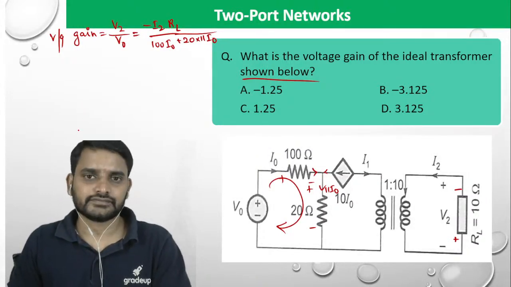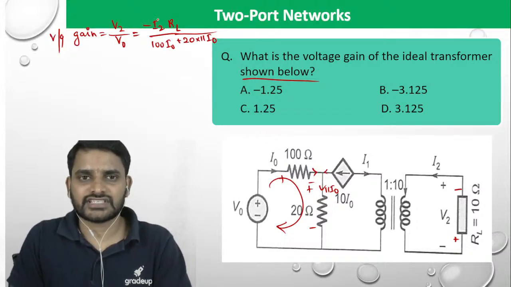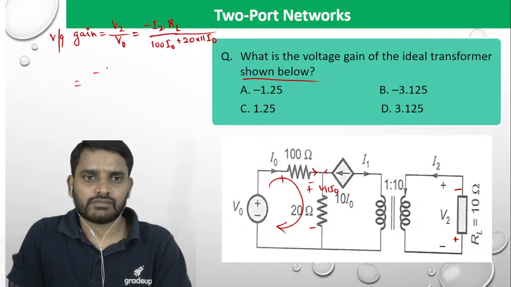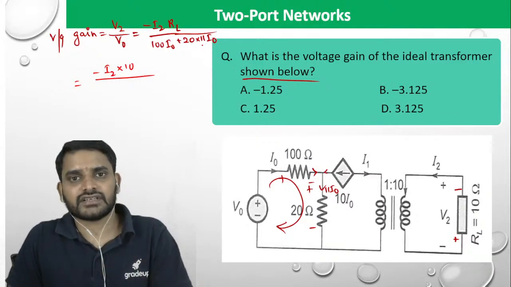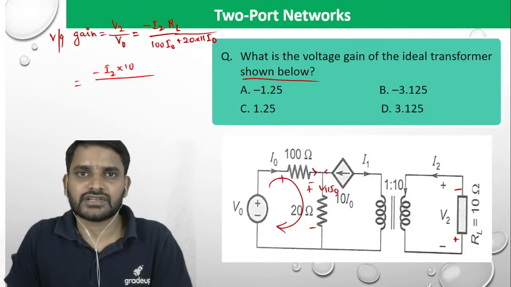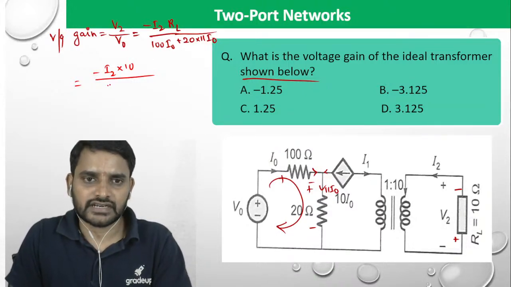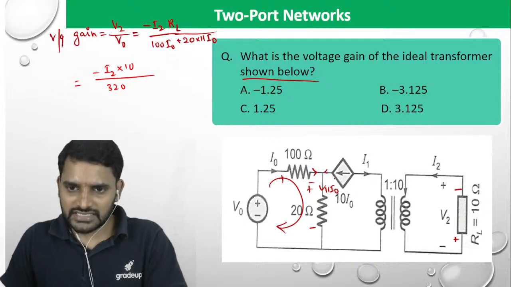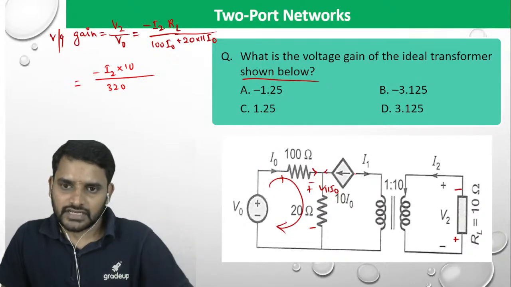Calculate this and simplify, you will get it. So minus I2 times RL, which is 10, and the denominator is completely in terms of I naught: 100 plus 20 times 11, which is 220. 220 plus 100 is 320 I naught. What is I naught? I naught is here. So I can write here.